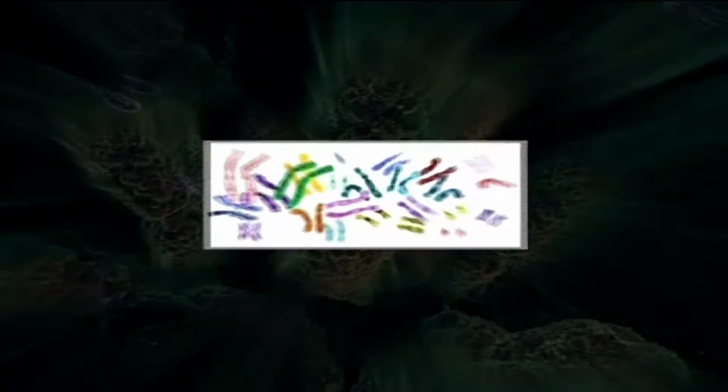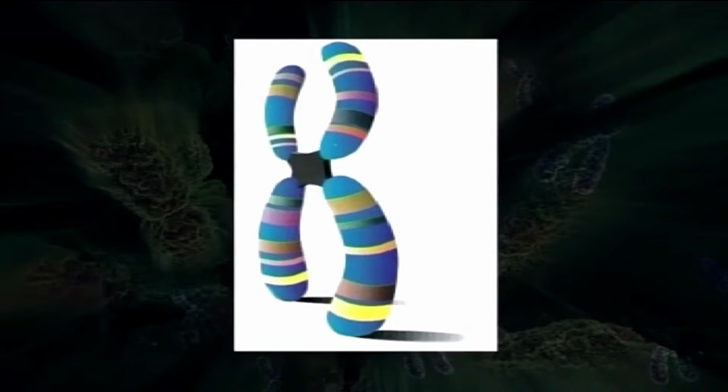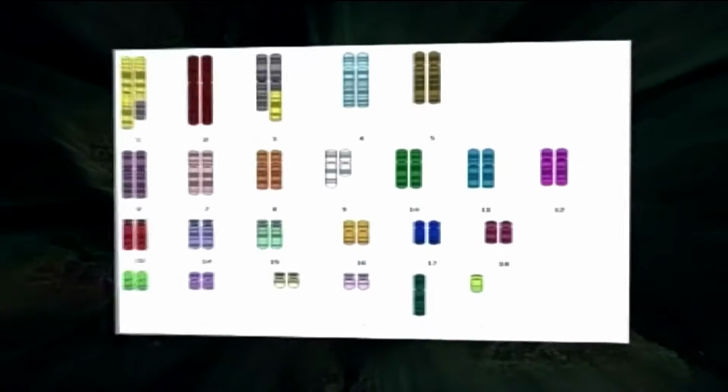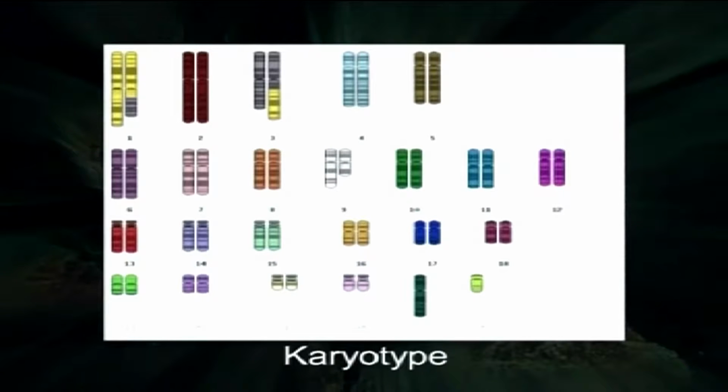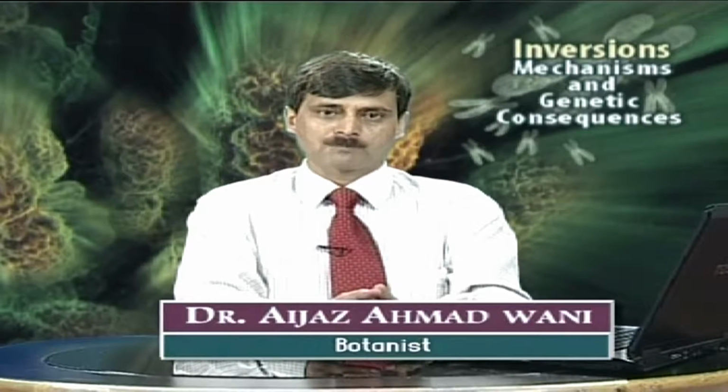Dear students, first of all, you must know that chromosomes are the carriers of genetic information in the form of a linear order of genes which are present on these chromosomes. The whole chromosome complement of an organism, which is known as karyotype, is generally fixed for the organisms of that species.